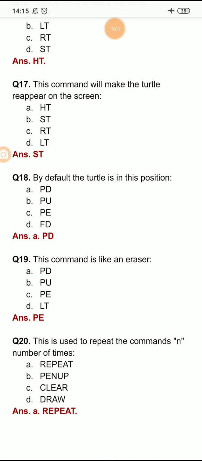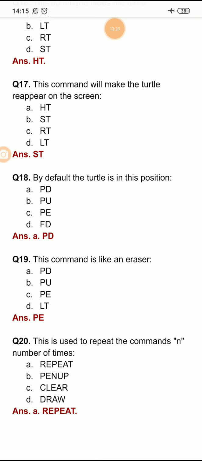Question number 19: this command works like an eraser. Eraser is used to erase anything from the notebook. Similarly, this logo command behaves like an eraser.